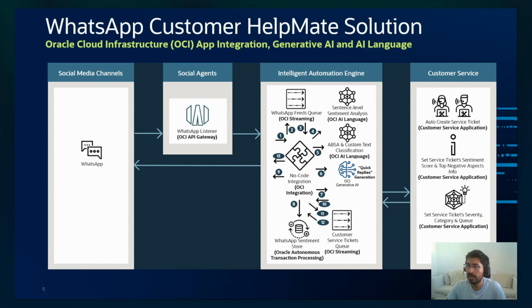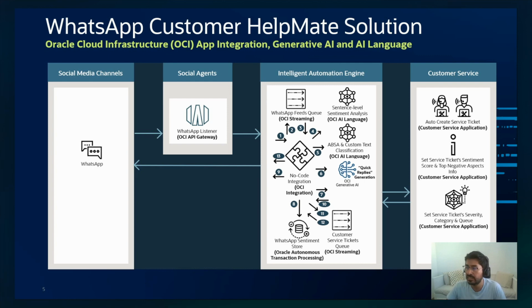So what is the solution itself? This is the WhatsApp customer HelpMate solution. Main components, just to highlight: we are using our no-code integration platform, OCI app integration. We are using generative AI for something that I call quick replies, or customer service quick replies generation. So you will see how we can respond to neutral sentiments using our brand new OCI generative AI service.